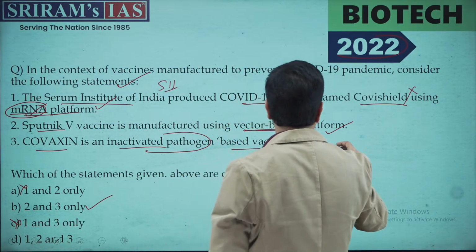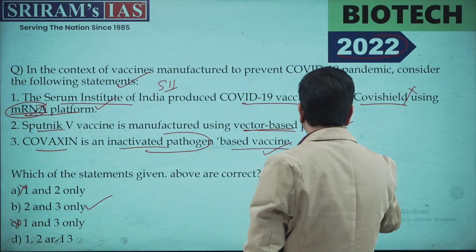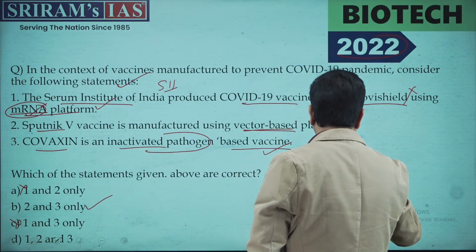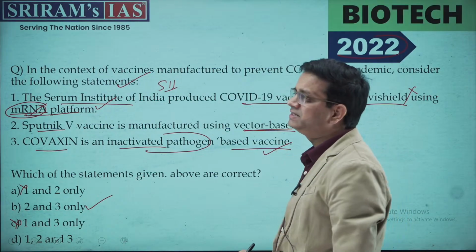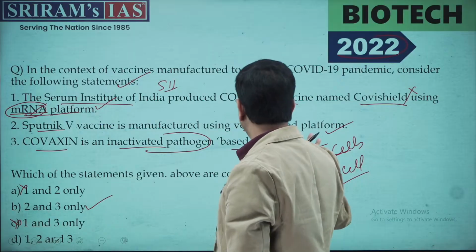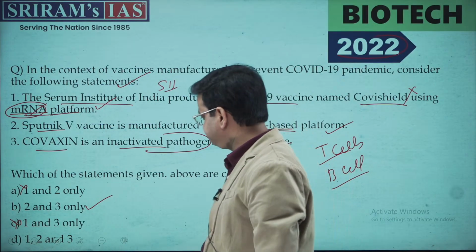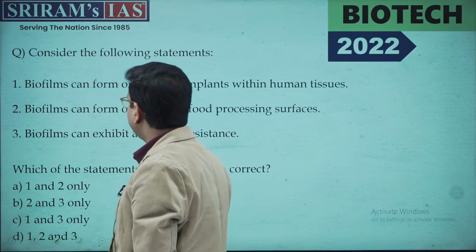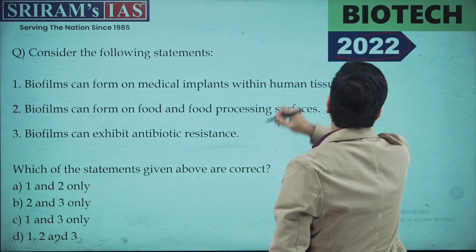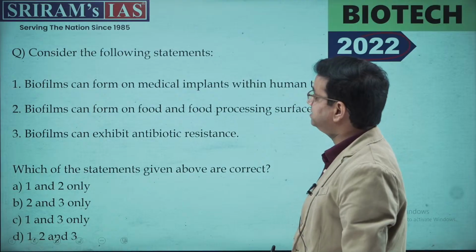Now, something which is there, which is called T cells and B cells. You must be aware of the basics. T cells and the B cells, and in T cells we have T4 cells. There are various cells which are there. I'm not diving deep into this concept, but you need to know these particular basics. Now, something else important is this question was asked in 2022. So you can see the questions coming are large.